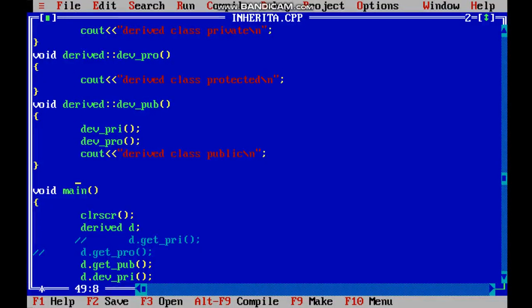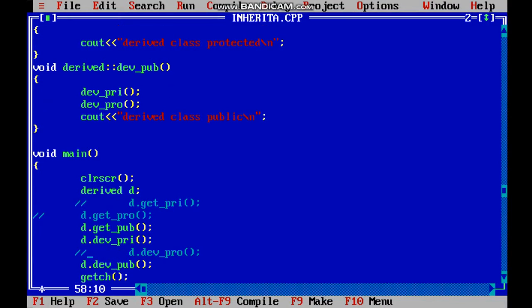Okay. Now as you can see in the output, we got the base class public section, or we can say the public member function of the base class is seen, then the private derived class. The error was because we had not commented this member function, as now there would be no need of declaring derived private and derived protected, as we have written them in the public member function.